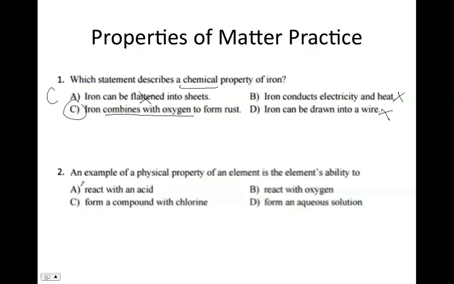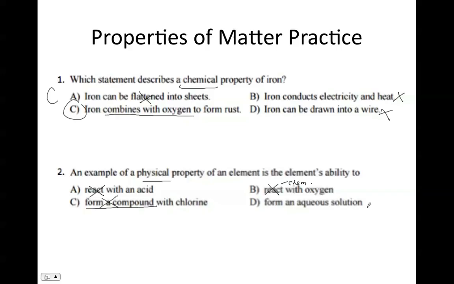Number 2, an example of a physical property of an element is the element's ability to, here A, react with an acid. As soon as we see anything about reacting, we want to get rid of it when we're talking about a physical property. Choice C, form a compound with chlorine. We're talking about a reaction here, a chemical change. So this would be a chemical property. B, it's going to react with oxygen. No, because again, react is, we want to say, is chemical.